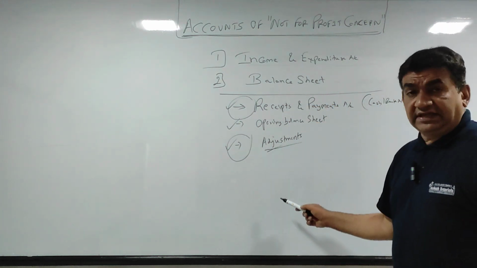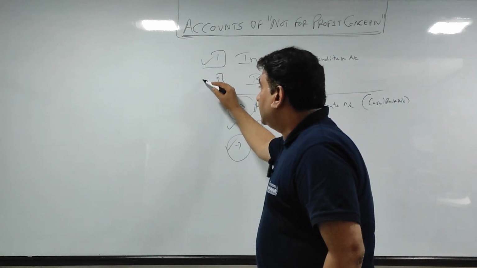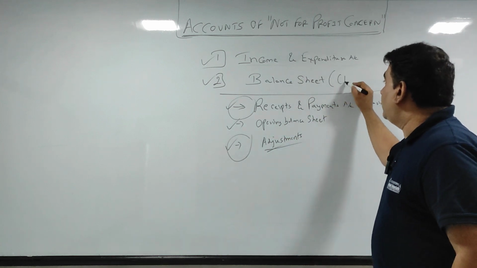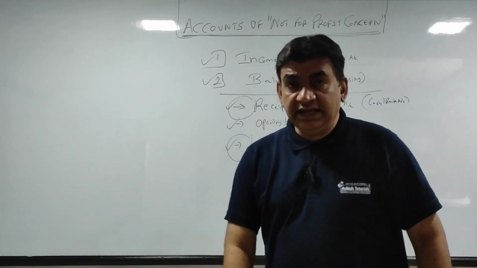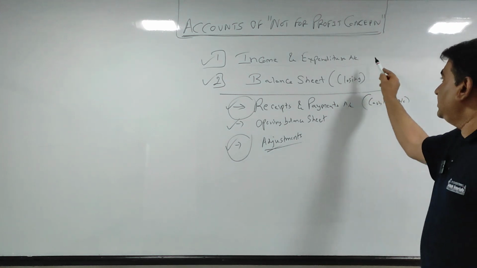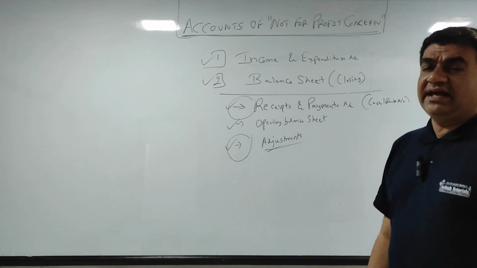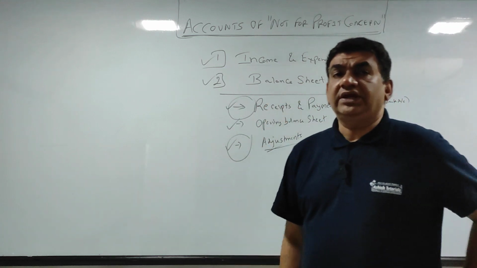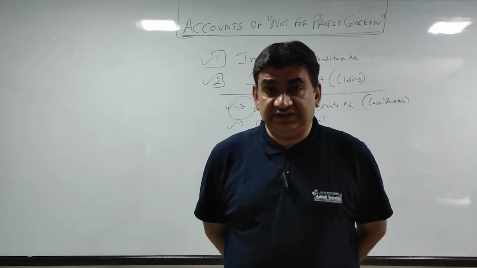On the basis of these three pieces of information given in the question, you will have to make an income and expenditure account and you will have to make a balance sheet. This balance sheet is the opening one, and this will be your last day of the year, that is the closing. This one is the opening and the one above will be your closing. So these two things you have to prepare in each and every sum. It's very rare, it has happened sometimes, that they just ask you for the income and expenditure account, so in that case there is no need to make the balance sheet. That we will see according to the information given in the question.